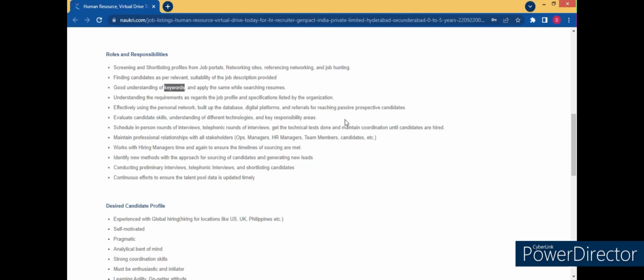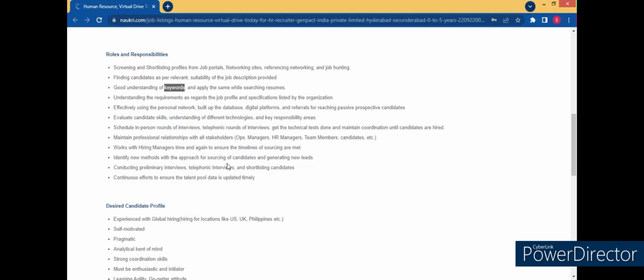Database, digital platforms. This is also over. Then telephonic interview. How do you conduct telephonic interviews? Again, you will ask the questions that are present in the JD. Working with the managers, that is again the coordination part. So these are the major things in this particular JD.